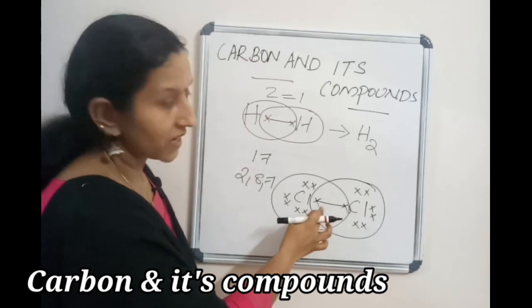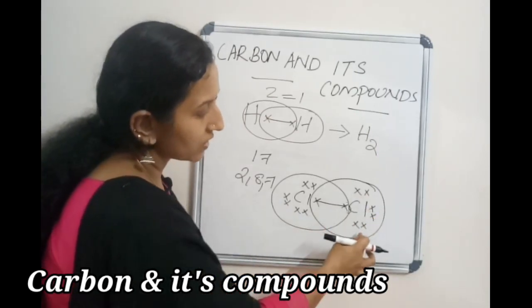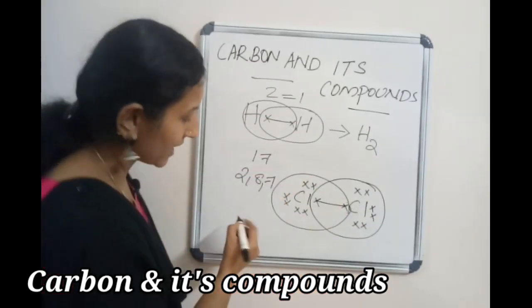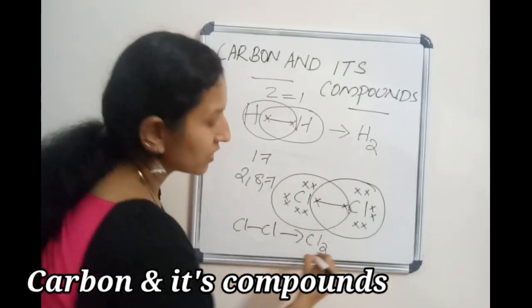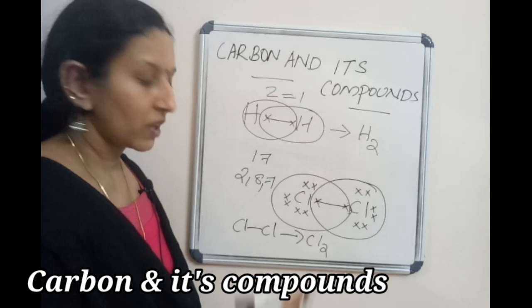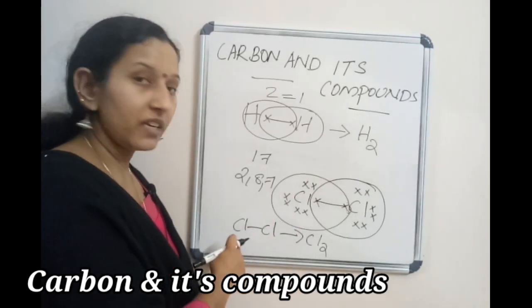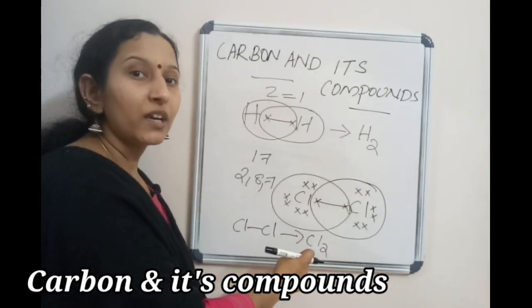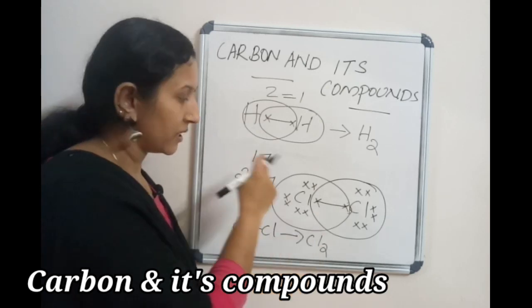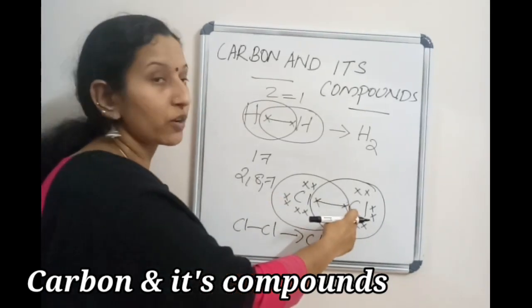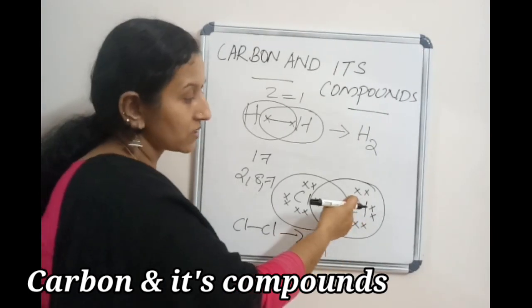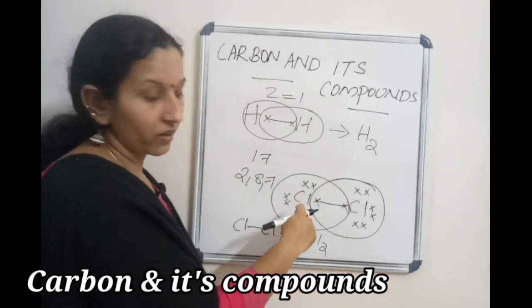That's why it is Cl2. Why do you have to write Cl2? Because in the form of Cl2 only, chlorine attains its stability. Chlorine requires one electron, so this chlorine can share the electron of the opposite chlorine, and this chlorine can share the electron of this chlorine, right?